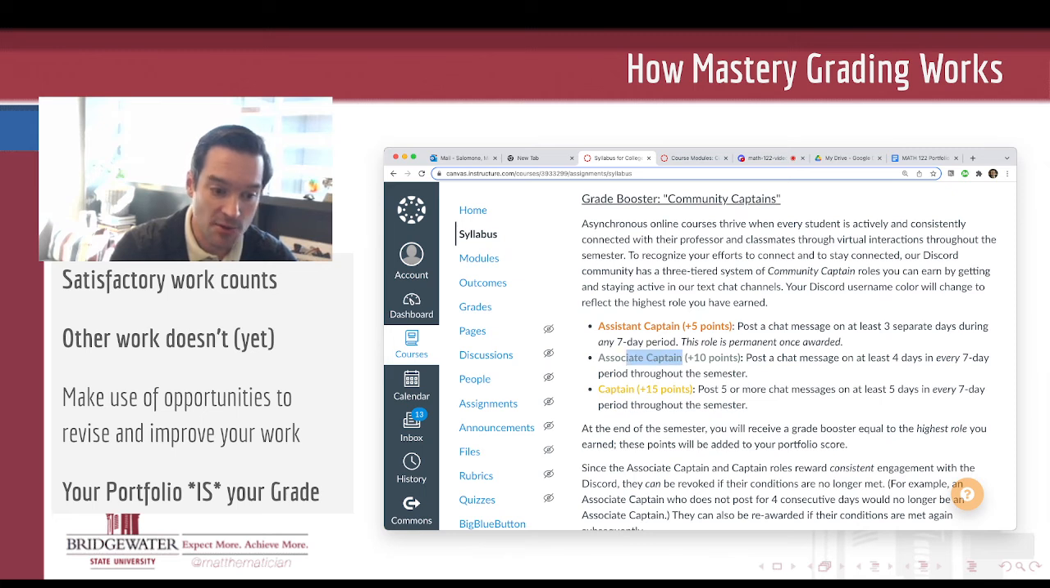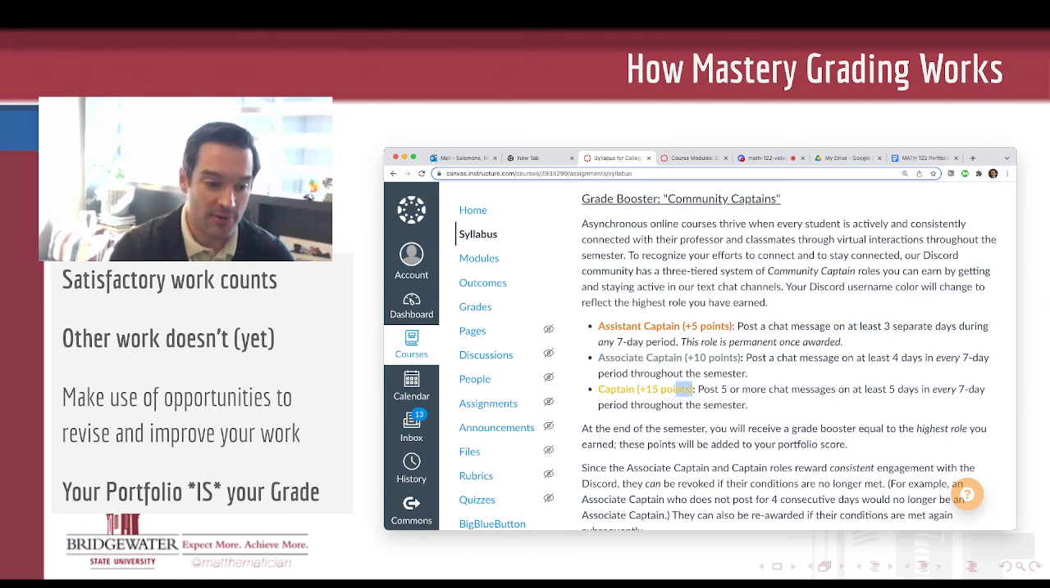You reach the rank of associate captain once you've posted a chat message on at least 4 different days in every 7-day period throughout the semester. So you're a bit more involved. You're posting at least once on 4 out of every 7 days, basically. When you meet that criterion for the first time, you'll get a little message in Discord saying, congratulations, you've been promoted to associate captain. But then you have to keep that up throughout the semester. Once you earn that rank, you can lose it. I'll talk more about that in a second.